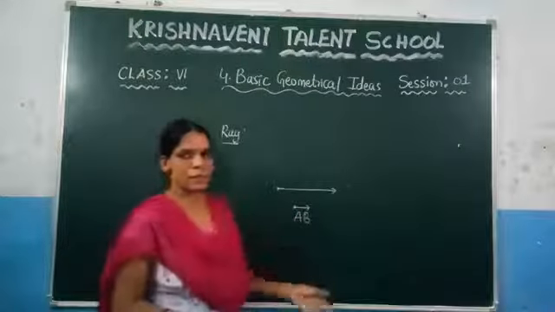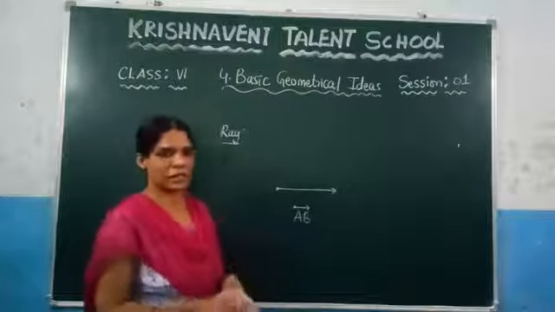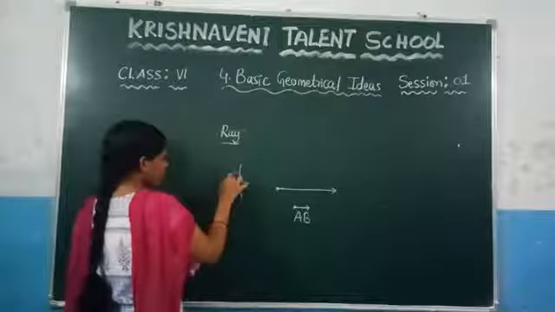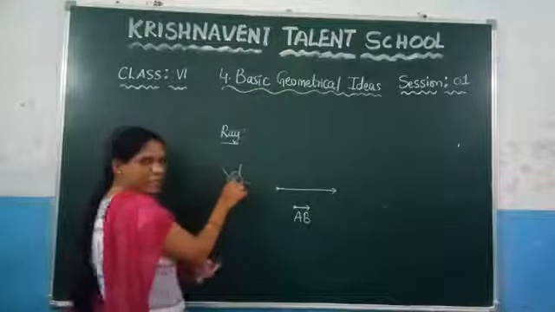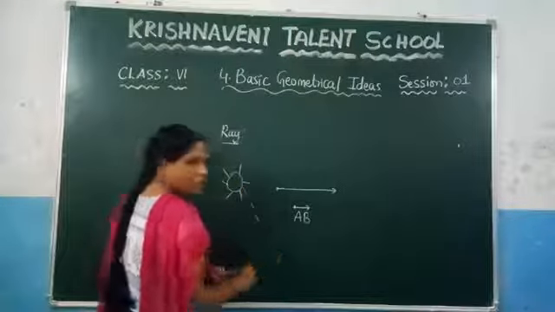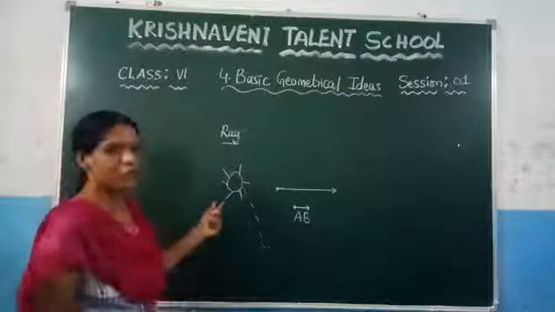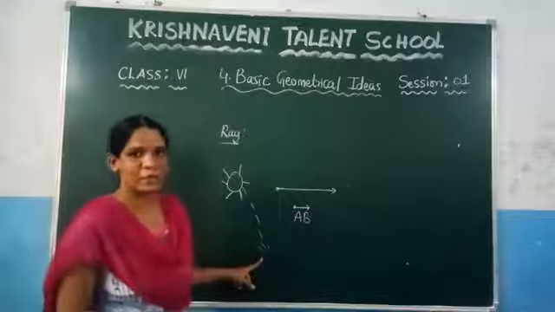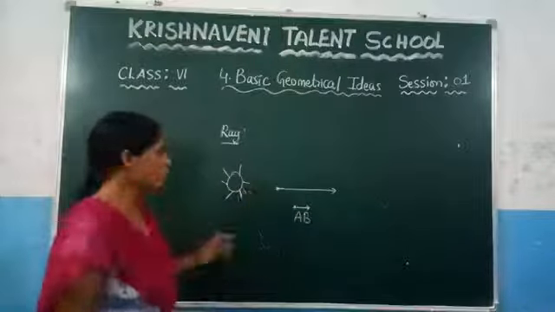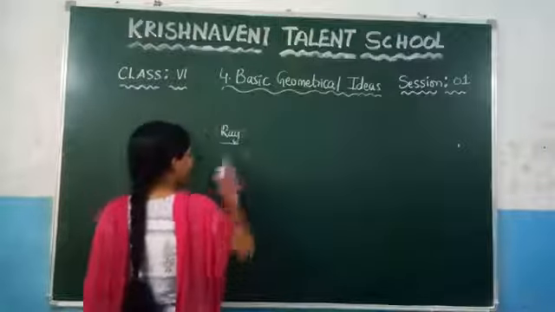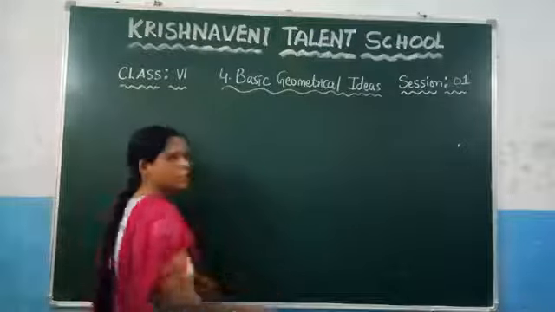What is the best example of the ray? You can take the sun rays. If you consider this one as the sun, you know the sun is an initial point. From the sun, you get rays like this. You can clearly identify that it has an initial point, but it does not have any terminating point. It goes on like that. So you can take the example of a torchlight or the sun rays. These are the best examples of the ray.